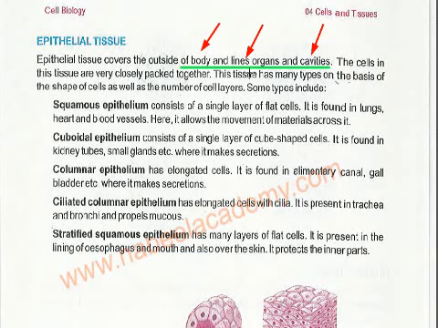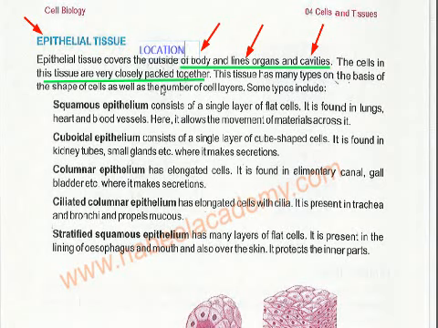Epi always means outside. Wherever there is the word epithelial, it means there is something related to skin or the outside. The cells in this tissue are very closely packed together. See, first of all you write here, this is the location, where it is present.